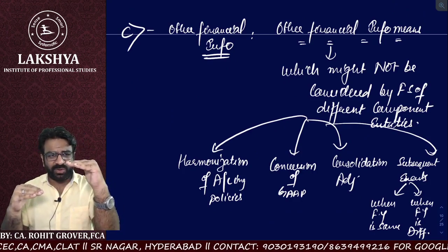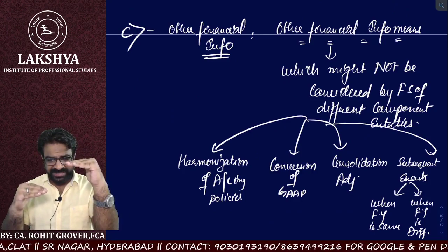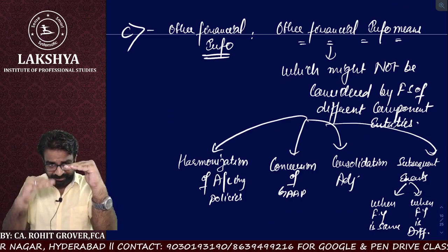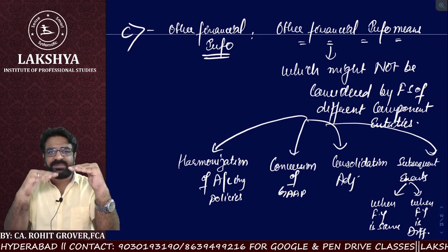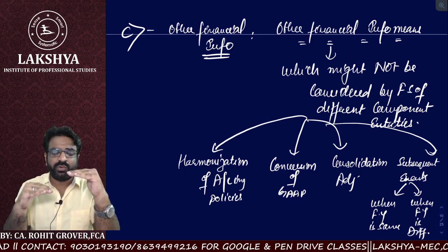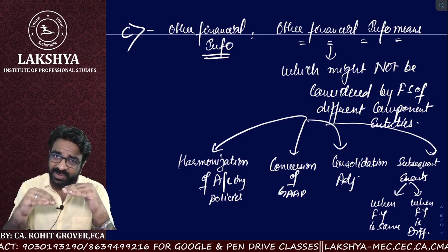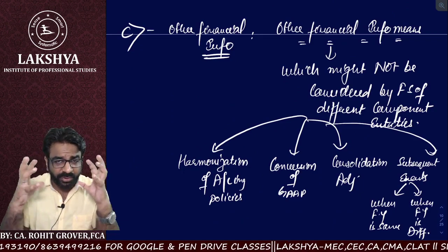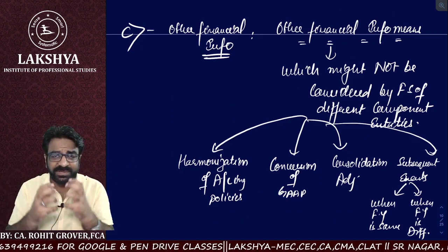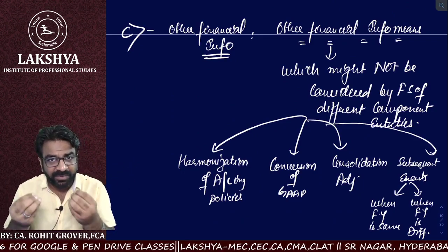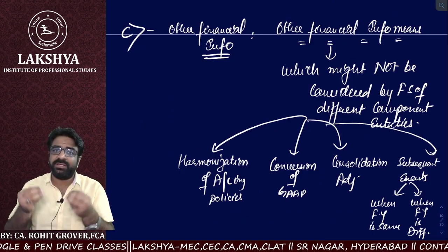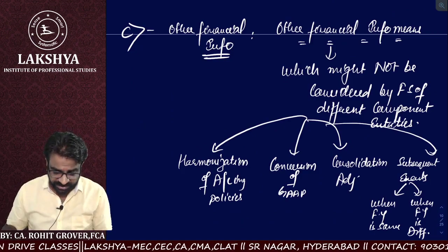So that is what we call subsequent events taking place between this time. Whatever the subsequent events taken place between this time, those adjustments also the auditor has to take care of. So we are going to talk about these kind of adjustments in a very detailed manner in our coming topic when we start with the consolidation, right?